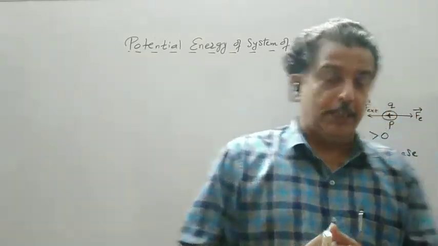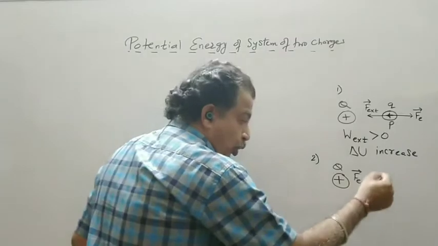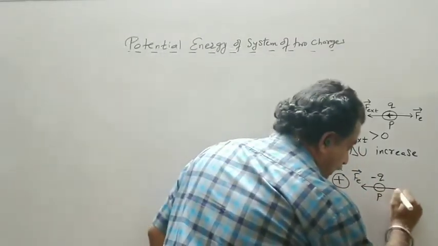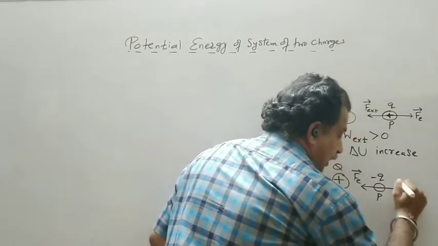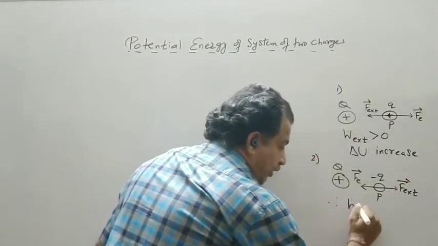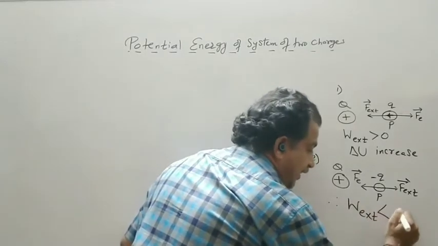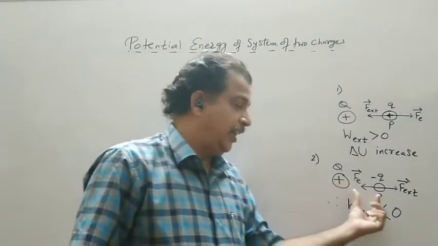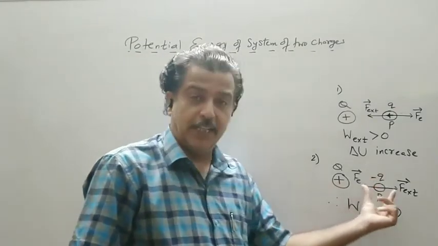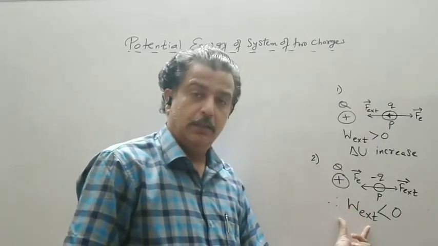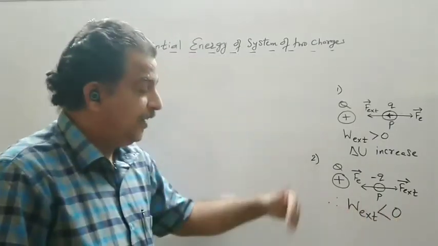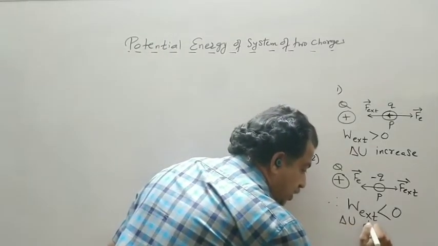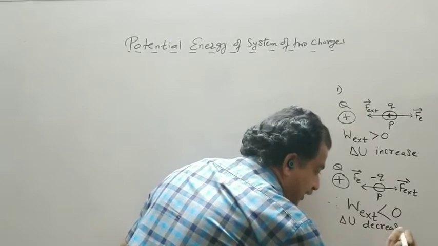But if I want to hold this negative charge at point P, my external force should be opposite to it, and therefore work done by the external force is less than 0. So I am doing the work against the field here, but since the charge is negative, the work done comes out to be negative, or less than 0, and delta U, the change in potential energy, decreases.